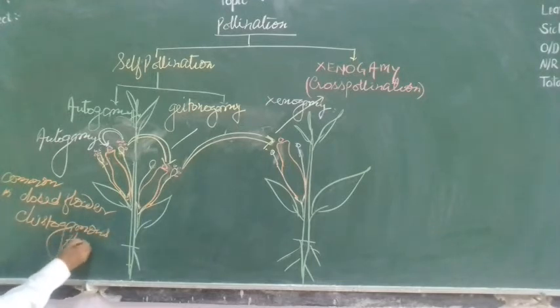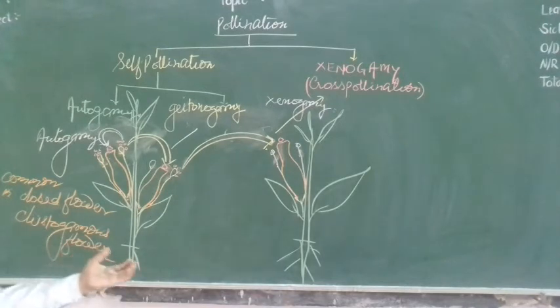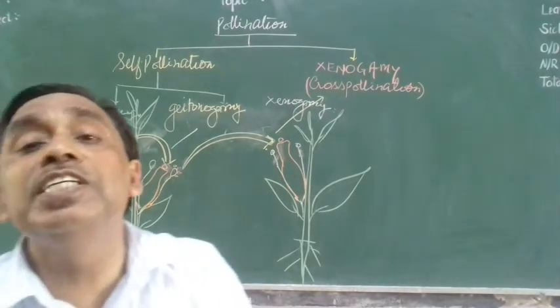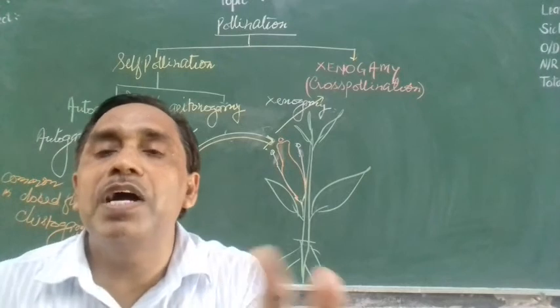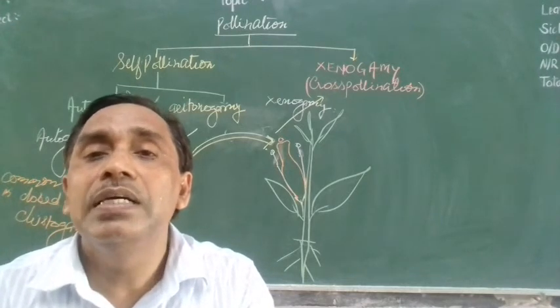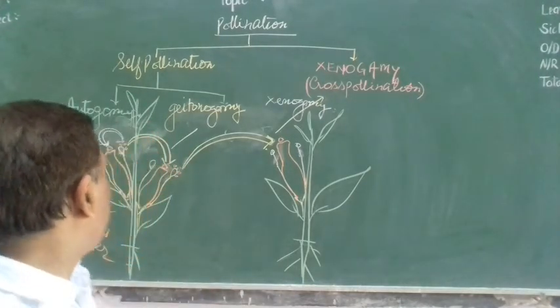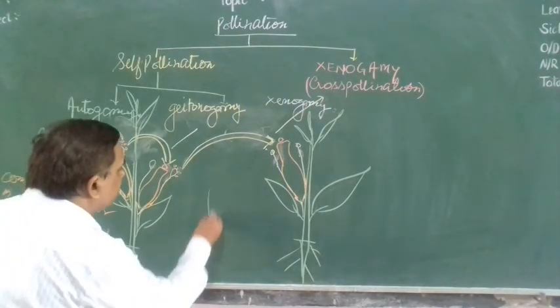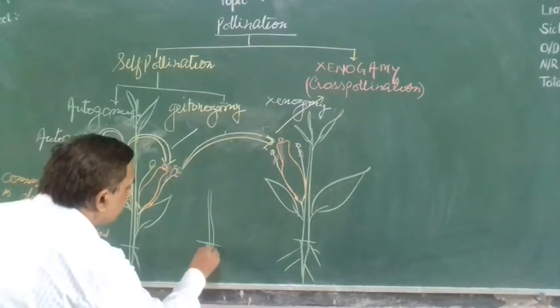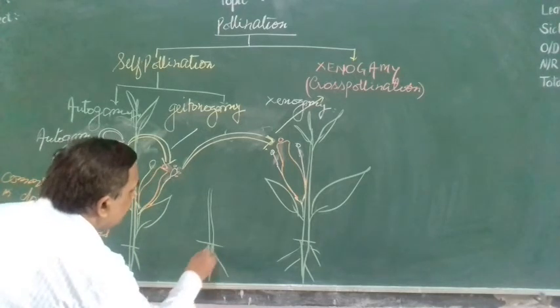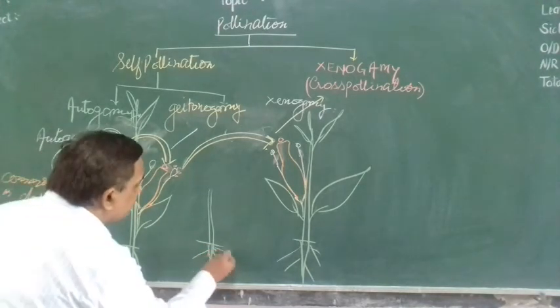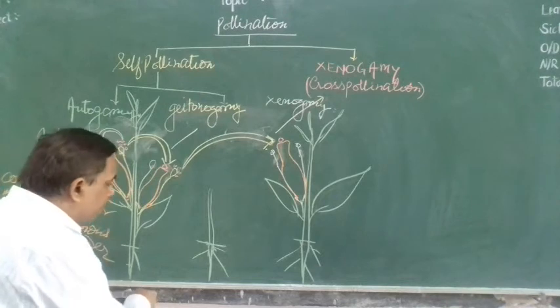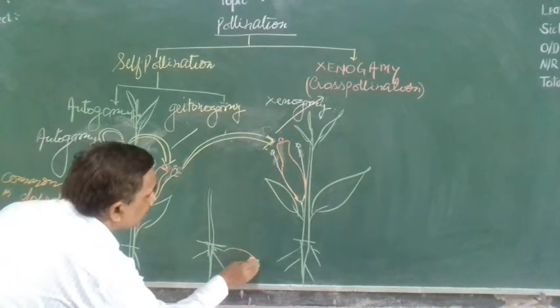Cleistogamous flower. This autogamy is very common in closed flowers for assured seed production. Just like Viola axialis, they produce two types of flower. In Viola, on the lower side, a flower bud is found. Here is the flower bud.